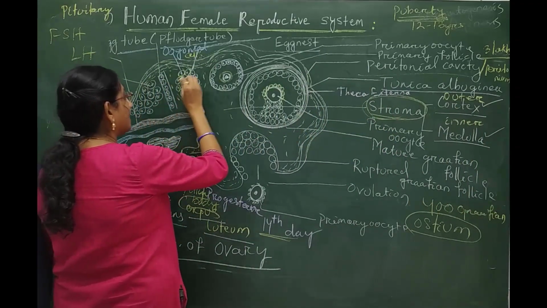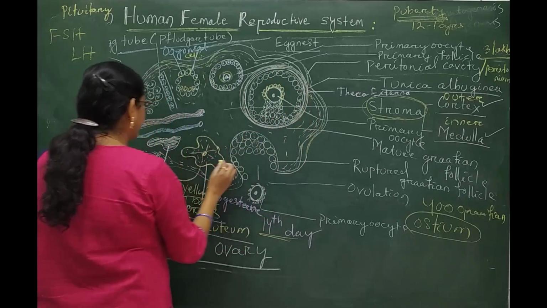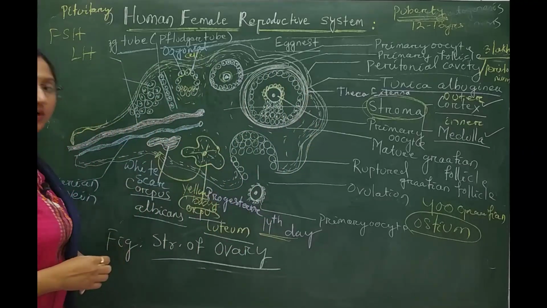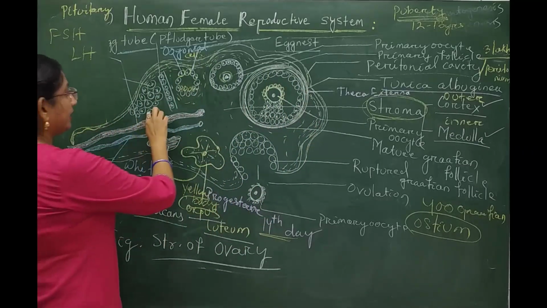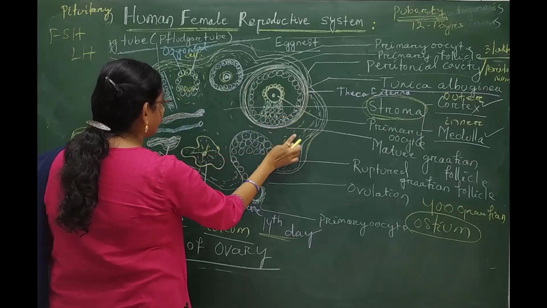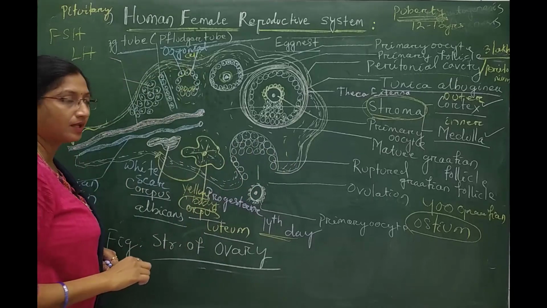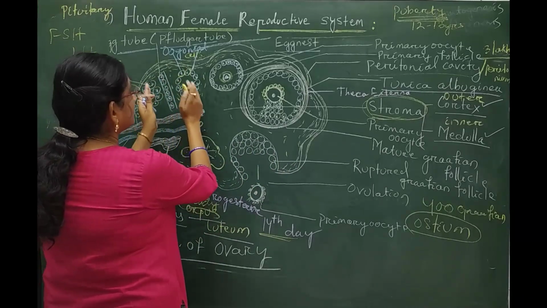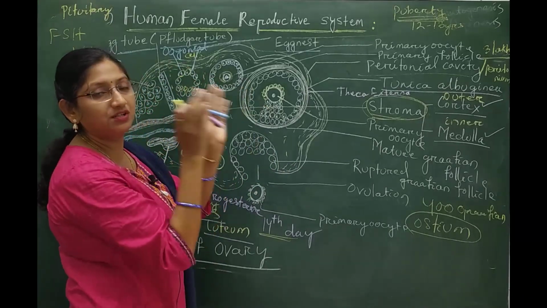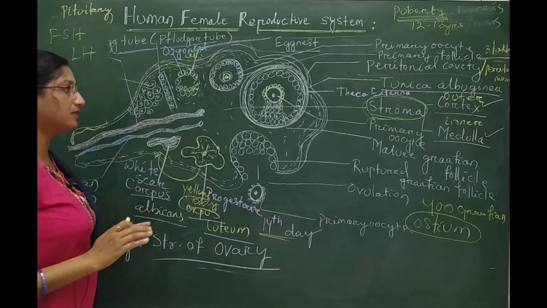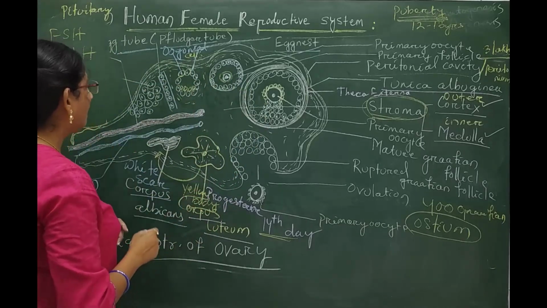The cortical structure of the ovary consists of the germinal epithelial cells. These germinal epithelial cells have the different structures of the follicles, or the ovarian follicles.